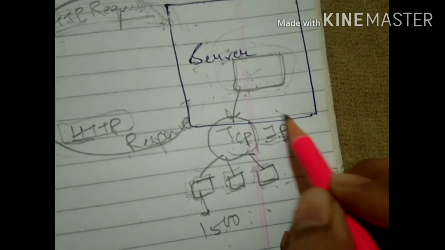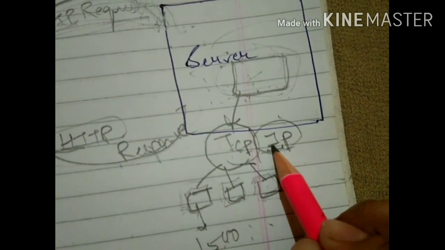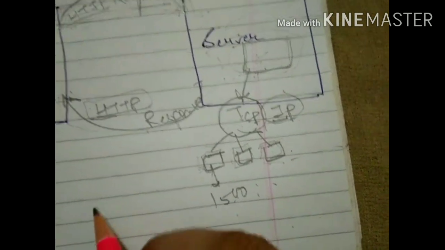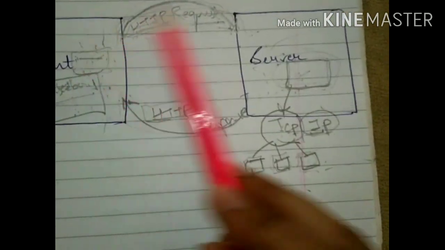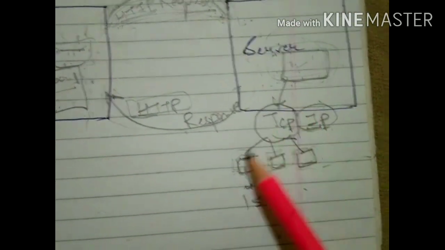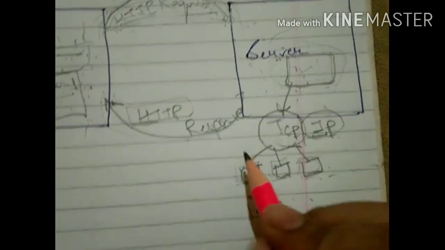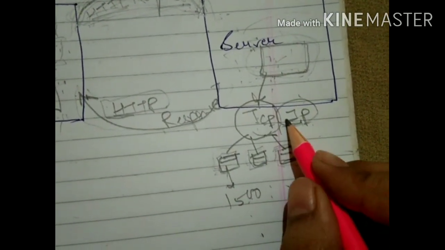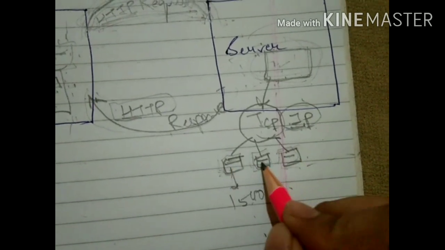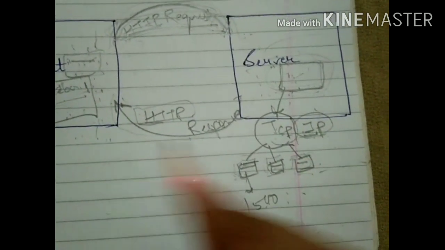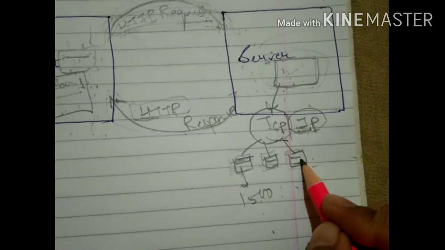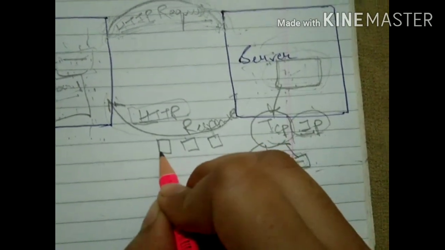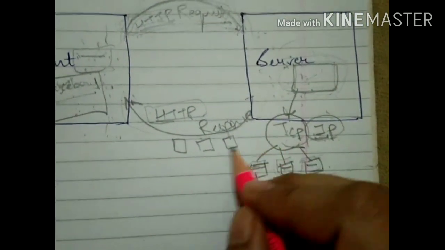Now what is the function of this IP? IP stands for Internet Protocol. In online shopping also, first you are requesting something, the company will take that product, pack it, and then place your address. This is the function of the IP protocol. IP will place the address, your computer's IP address, on these packets. And then after completion of all this work, they will start placing these packets in the network.